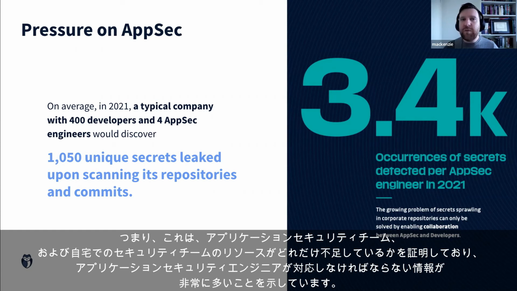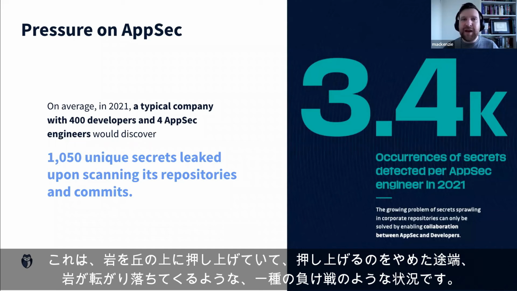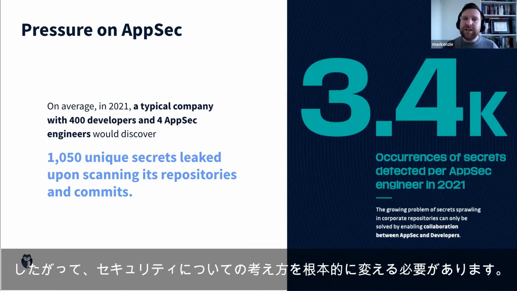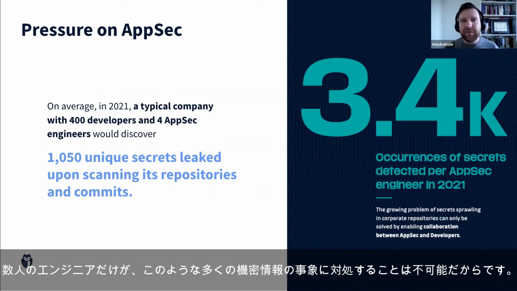There is so much information that our application security engineers need to go through that it is a losing battle, like pushing a boulder up a hill and then letting it roll down the minute you stop. So we need to fundamentally change how we think about security, because it is simply not possible to deal with this many secret occurrences with just a couple of engineers.